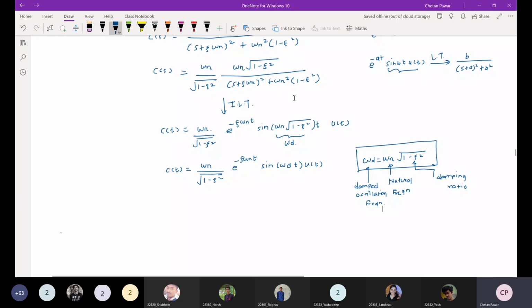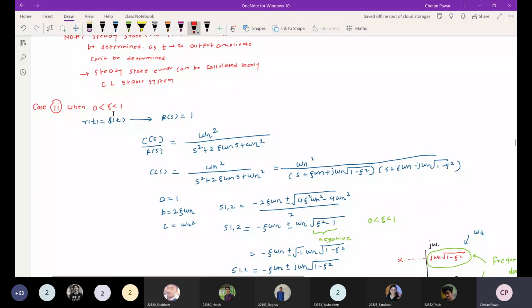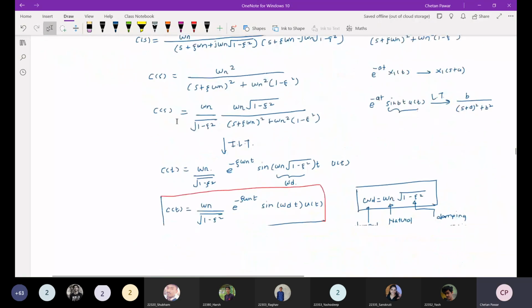Okay, so like this you got the output response when zeta is between 0 and 1. So these systems are underdamped systems. This is the impulse response of an underdamped system.